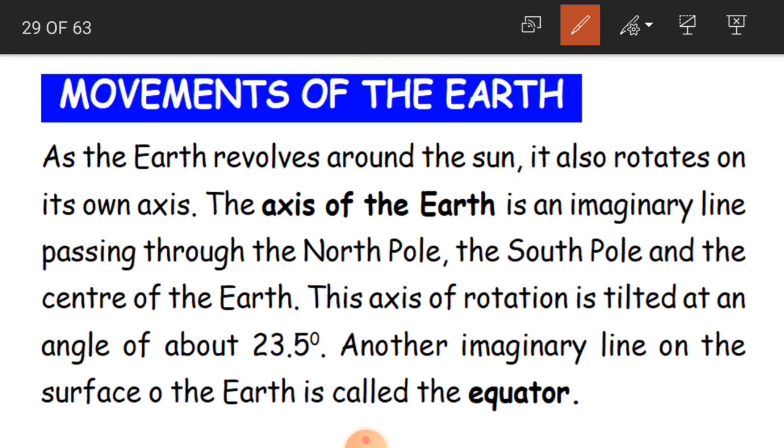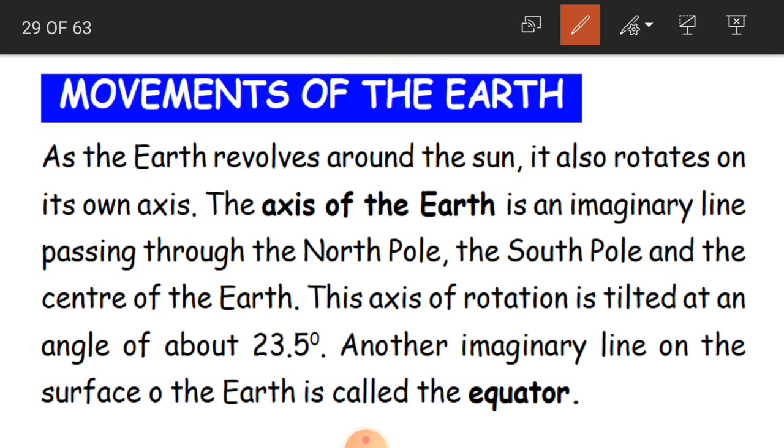But sometimes when you have natural disasters like earthquakes, then you can feel the movement of the earth. Other than that, nowhere can we feel the movement of the earth, but it moves. It rotates, and it also revolves around the sun. It rotates around itself and it revolves around the sun.